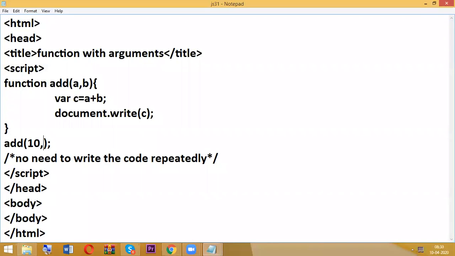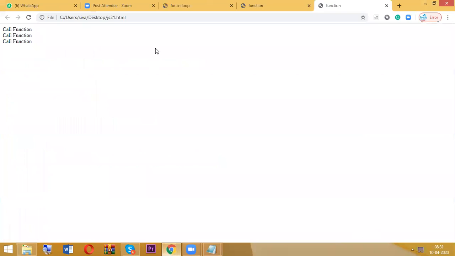A value is 10, B value is 20. So what will be the output here? Automatically, in the order, A is 10 and B is 20. So 10 plus 20, how much? 30. That will be your final output. Now go and check, just refresh. So the result is 30.